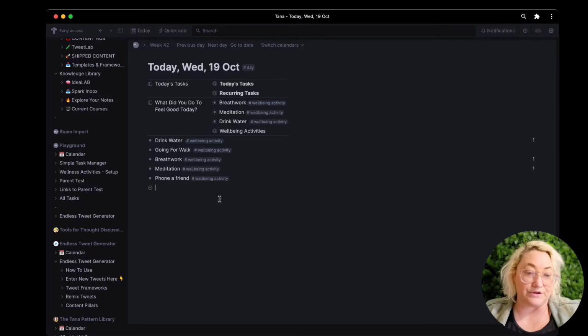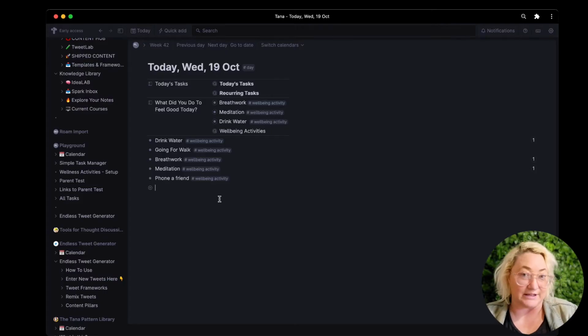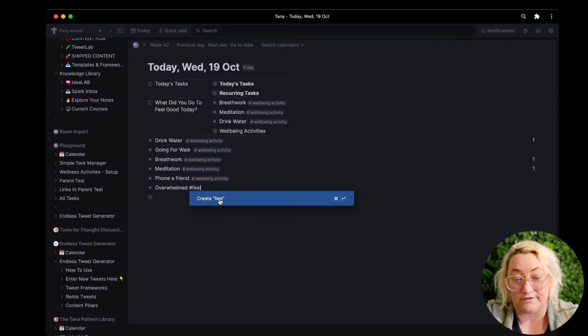So I just create a whole heap of types of feelings. Sometimes when I'm not looking after my well-being, I'll have feelings of stress, overwhelm, maybe angry or frustrated. So I put some of those in, right? So let's say overwhelmed. And so you're just going to come here and type these in, and you're going to give this a super tag of feeling.